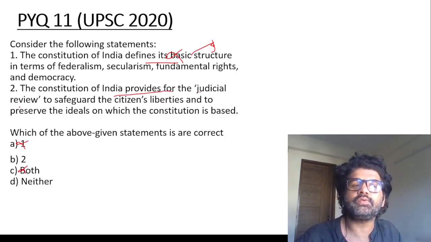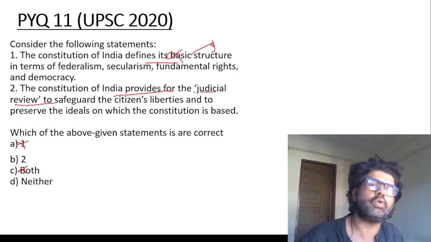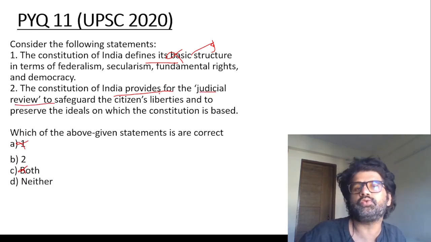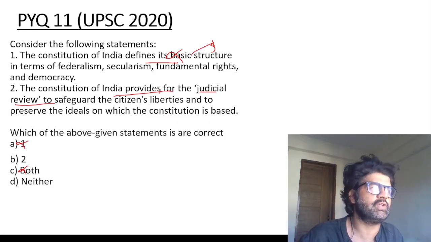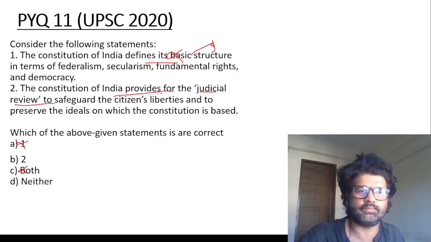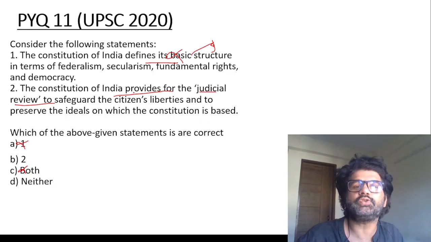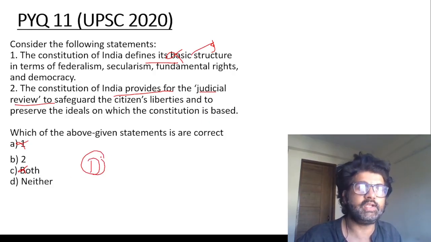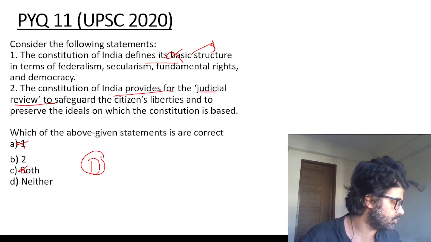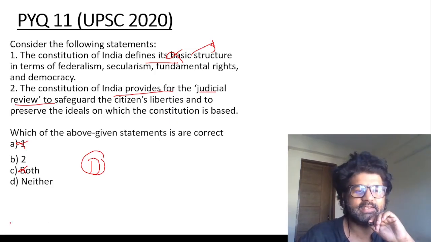In the Constitution of India, judicial review is there, but in the Constitution you will not see the word judicial review. So again, the Constitution does not provide. This is a term which came up via different judgments. So the Constitution of India does not provide for judicial review. So again, D is the answer. You will not see judicial review explicitly written in the Constitution. So D is the answer, guys.